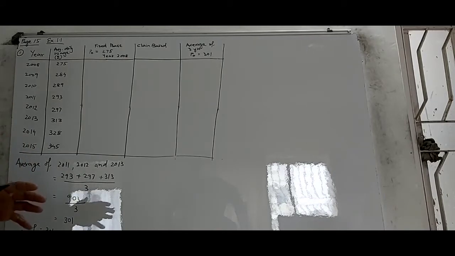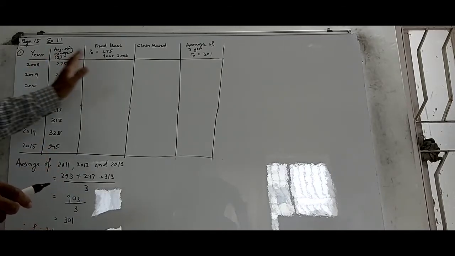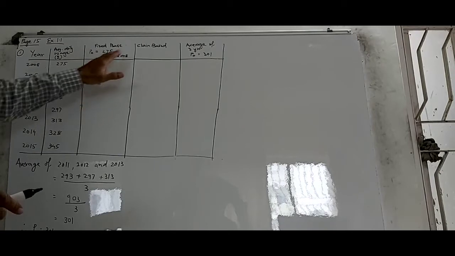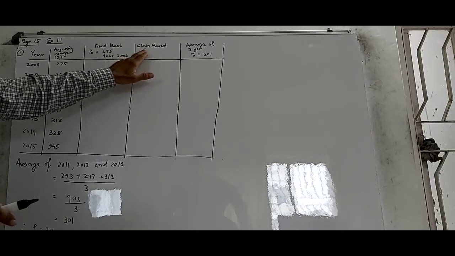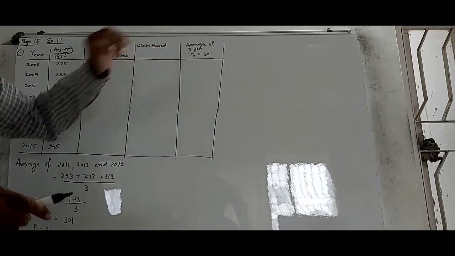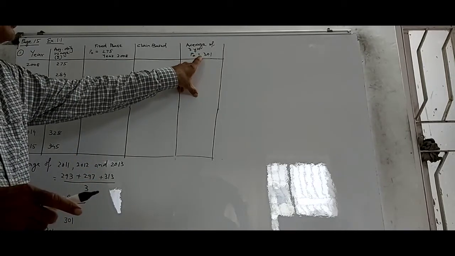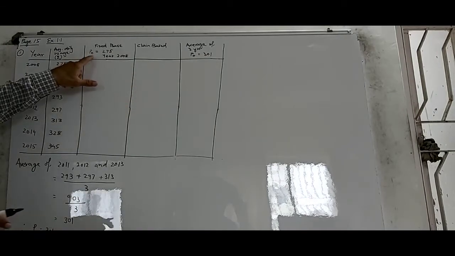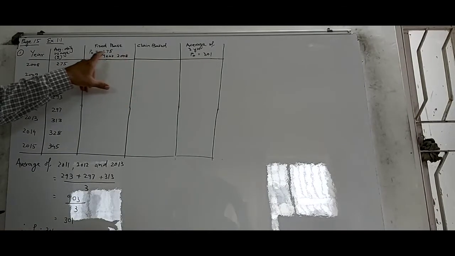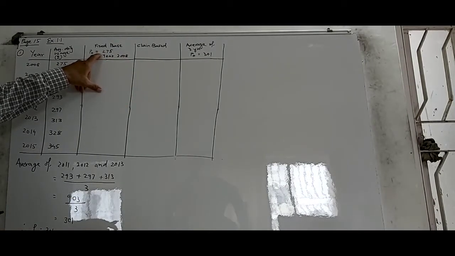You want to find the index number for all the years individually by 3 different methods: by fixed base method, by chain base method, and by average of 3 years. Average of 3 years is 2011, 2012, and 2013. Now I worked out the average. 293, 297, 313 divided by 3, you get 301. So P0 will be 301. Fixed base method, the year is 2008. Therefore, value of P0 will be 275.